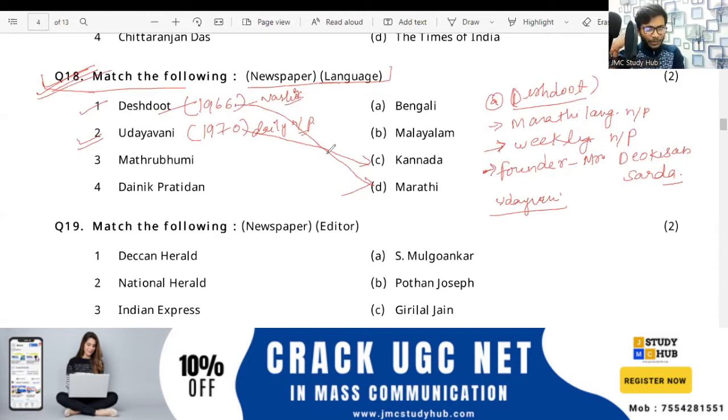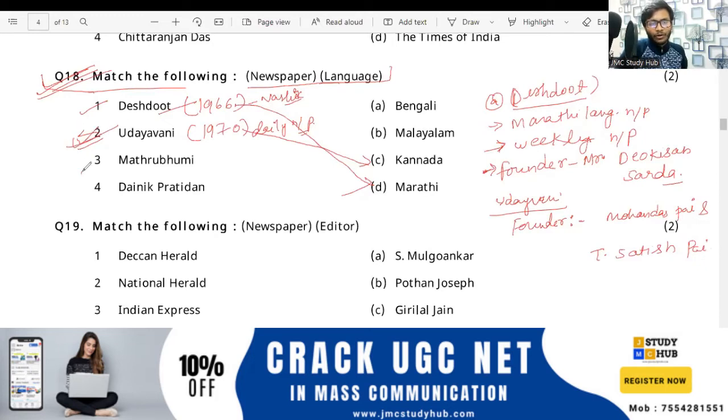This is the daily newspaper, and the founder, please note it, I am writing it here. Please note down the founder: Mohan Das Pai, and another founder, T. Satish Pai. So these two founders started the Udayavani newspaper that was published in Karnataka, in the Kannada language, right? Okay, is it clear?